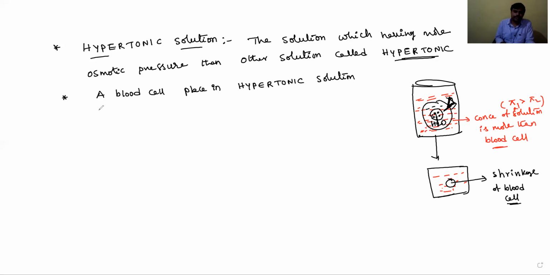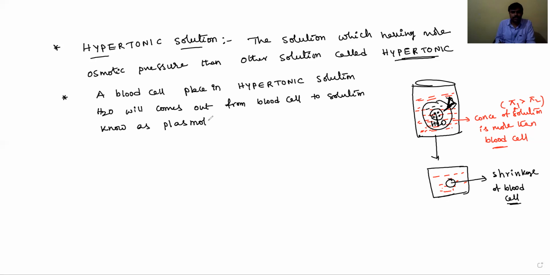Then the water, H2O, the solvent, comes out from the blood cell to the solution. This is known as plasmolysis, and the blood cell becomes shrunken, means its size decreases. Okay, students, this is about the hypertonic solution.